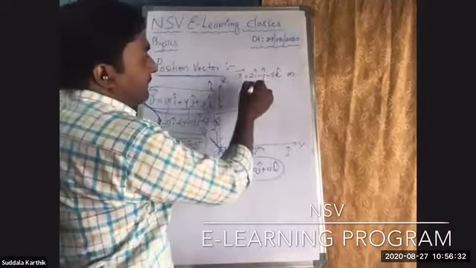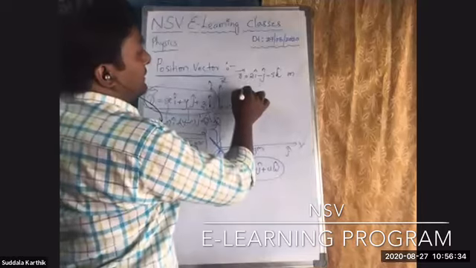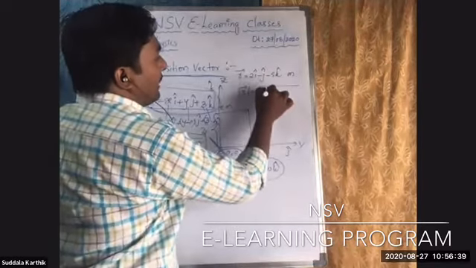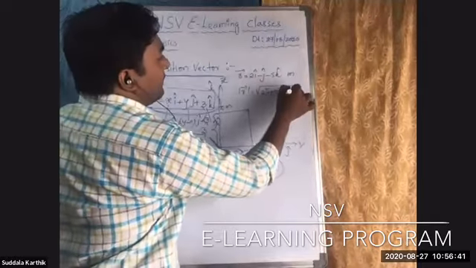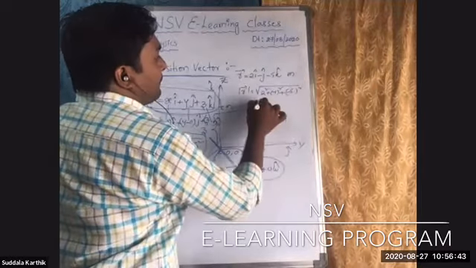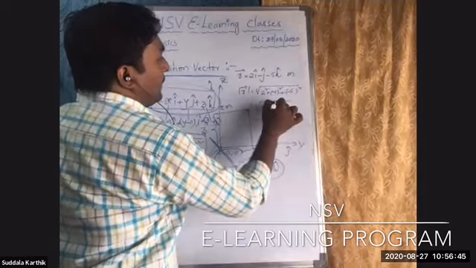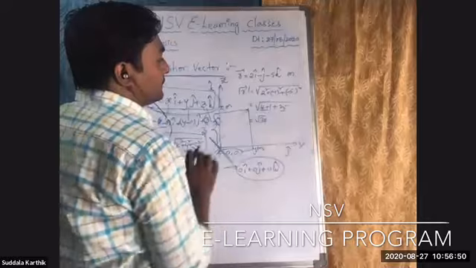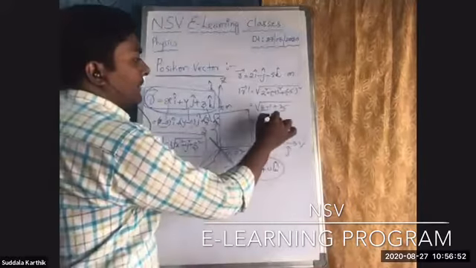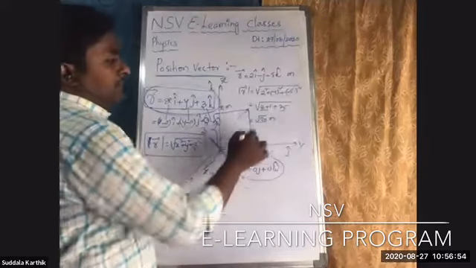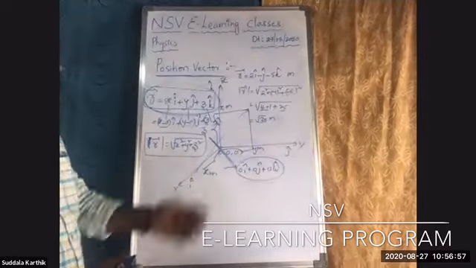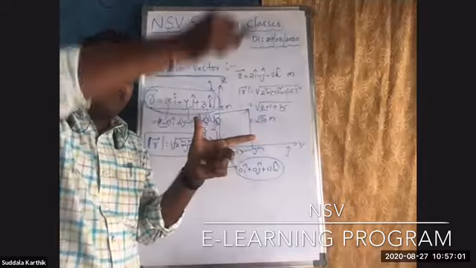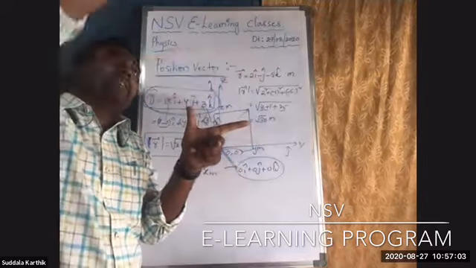Now after that, simply the magnitude of r bar is equal to under root of 2 square plus (minus 1) whole square plus (minus 5) whole square. Under root of 4 plus 1 plus 25, so 25 plus 5, that is 30, root of 30. Whatever it is, don't worry. Root of 30 meters. So it is at under root 30 meters from the origin, straight distance.